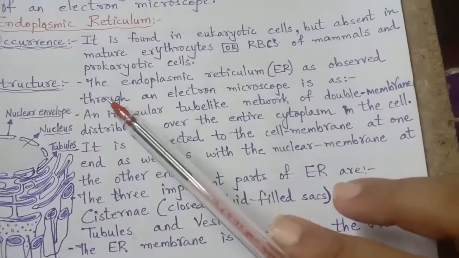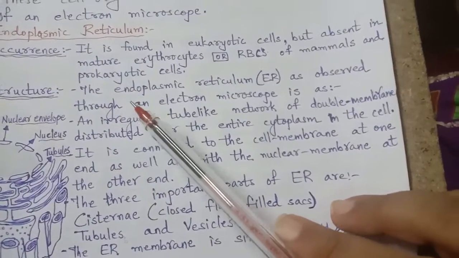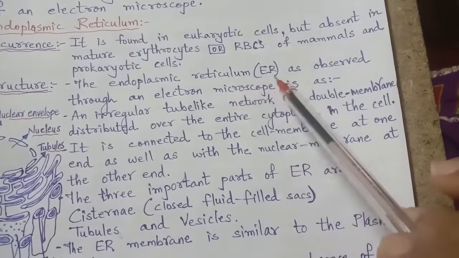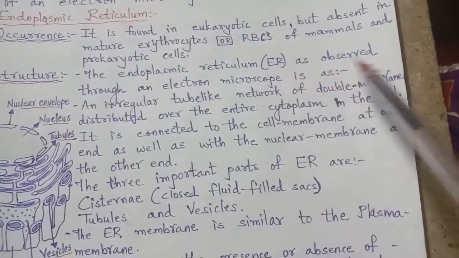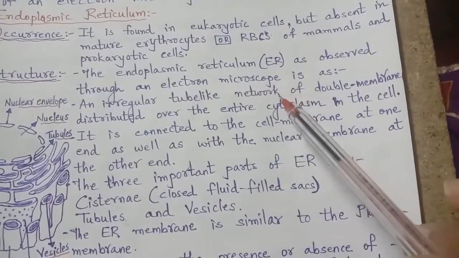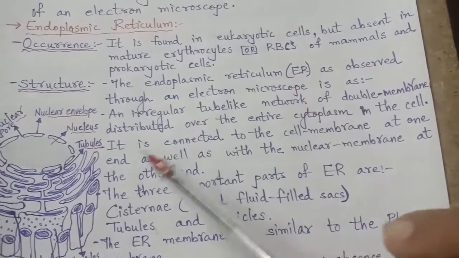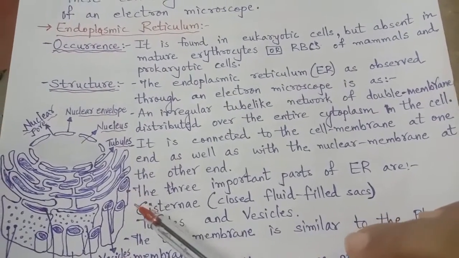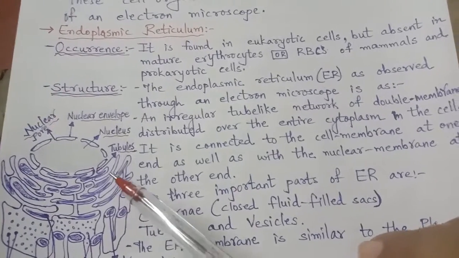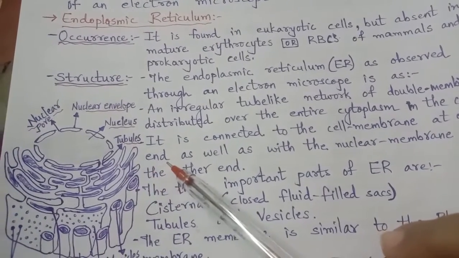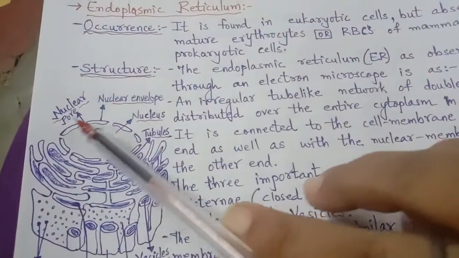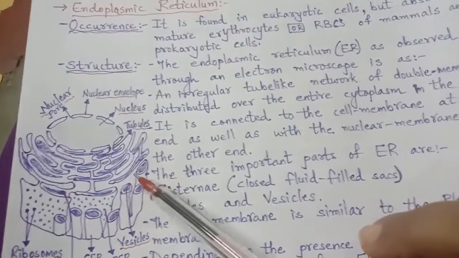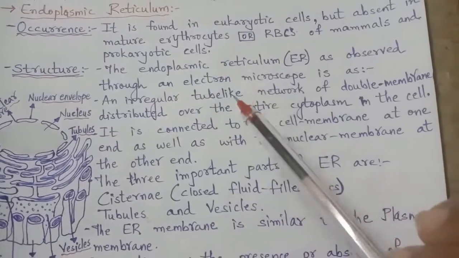Now let us see theoretically. The endoplasmic reticulum, in short we can write capital E, capital R, as observed through an electron microscope. I just told you that these organelles are not observed through our naked eye. To observe them, we need a microscope to see a larger view of them. Otherwise, they are very minute. So what is seen?